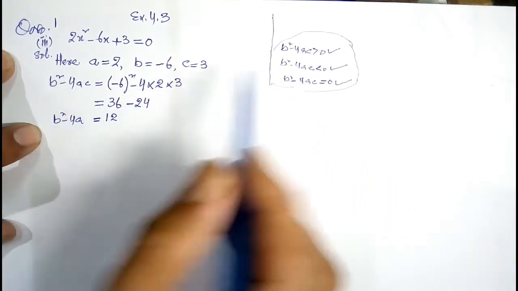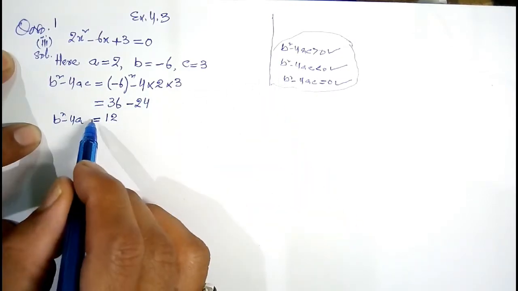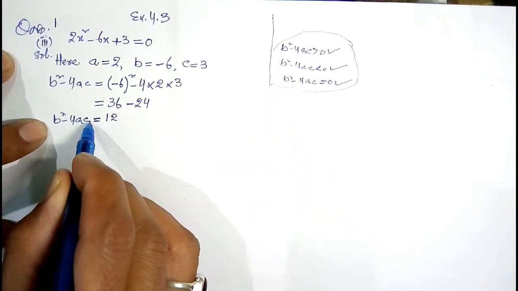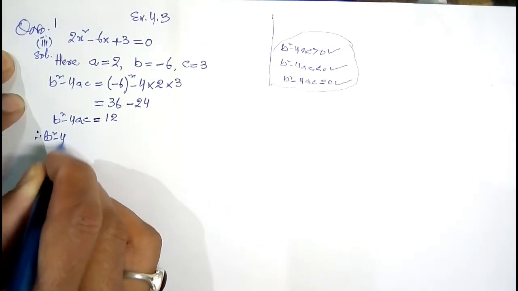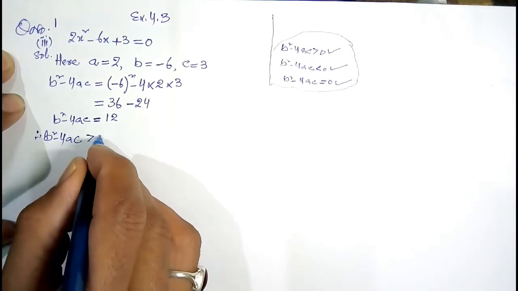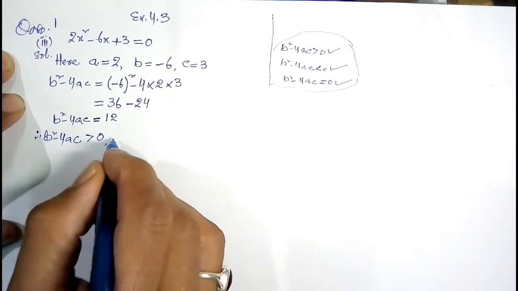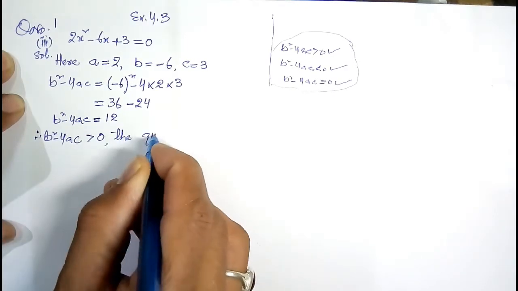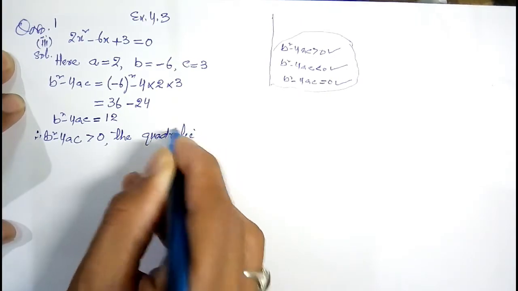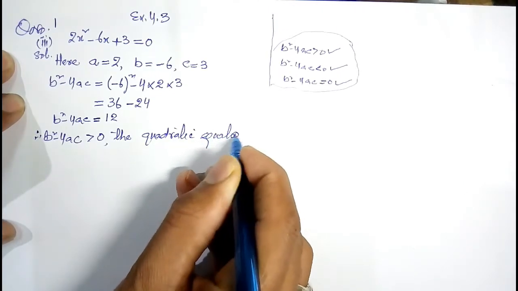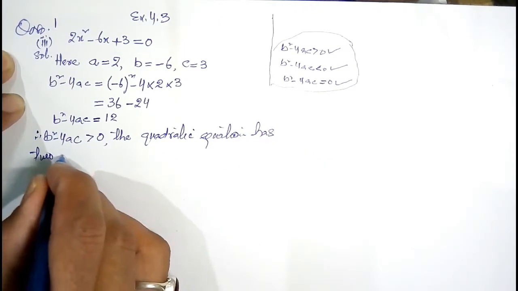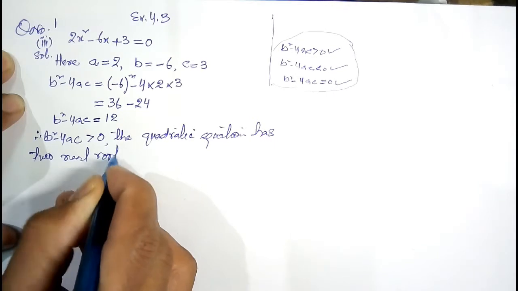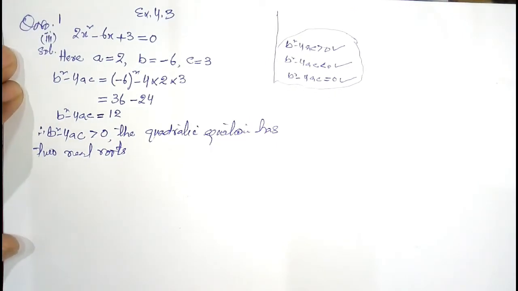Now I will use one condition from these three conditions. Here b square minus 4ac is equal to 12. It means b square minus 4ac is greater than 0, positive. The quadratic equation has two real roots. It means this quadratic equation has two real roots.